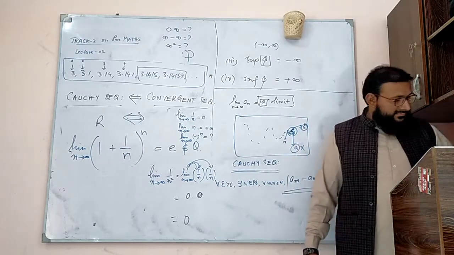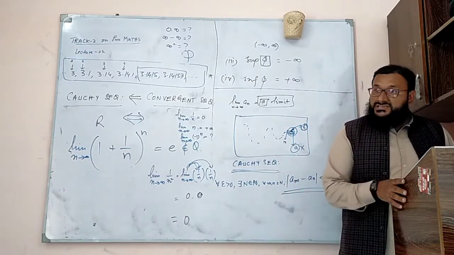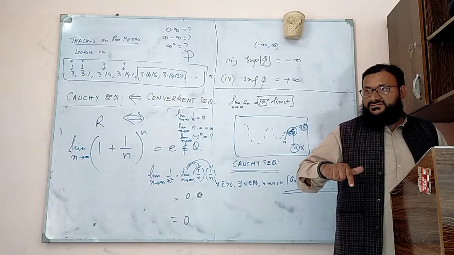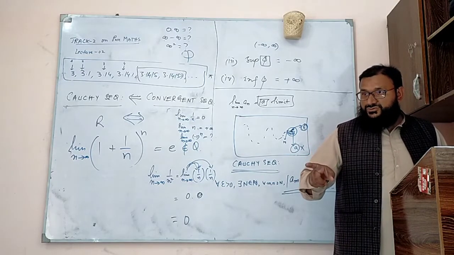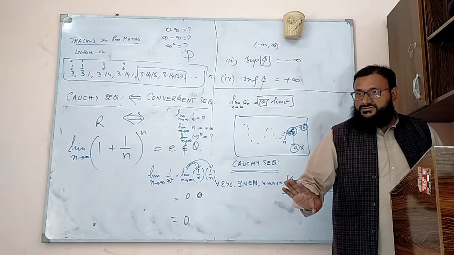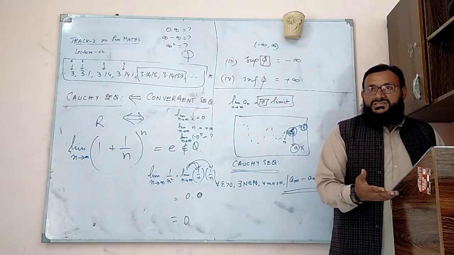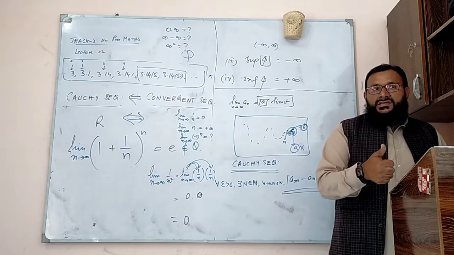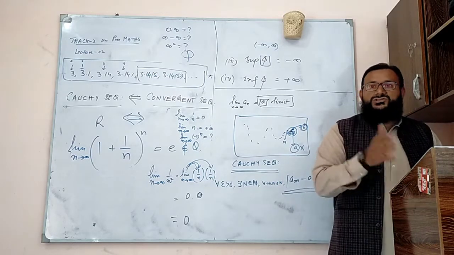We can't say every Cauchy is convergent. Every Cauchy is convergent, but in the set of real numbers, not in Q. Every Cauchy is convergent, every convergent is Cauchy in R. But if you talk about other sets like Q, then every convergent is Cauchy, but every Cauchy is not convergent.